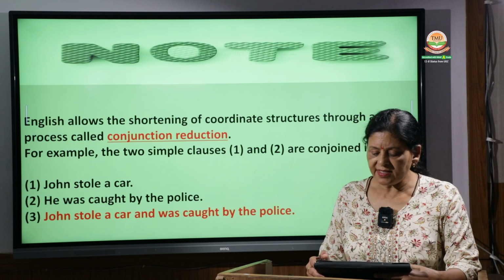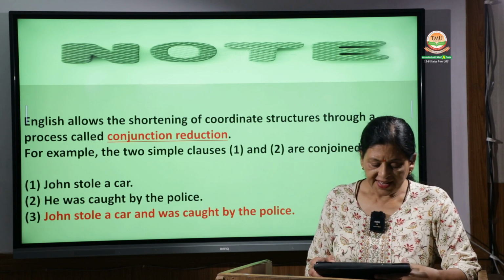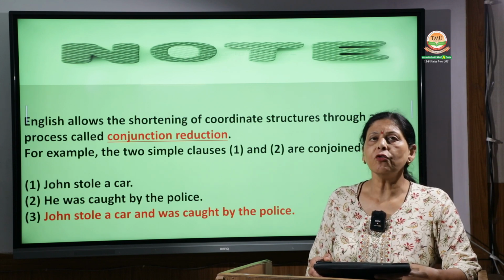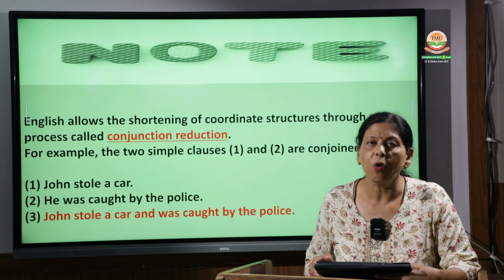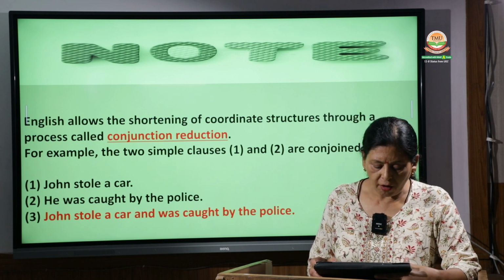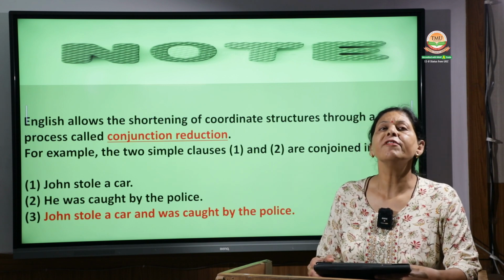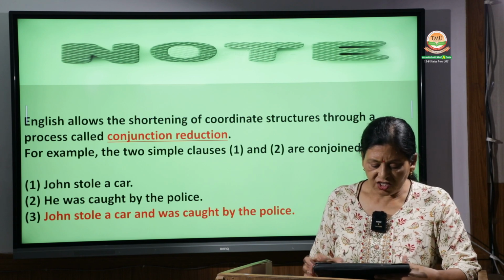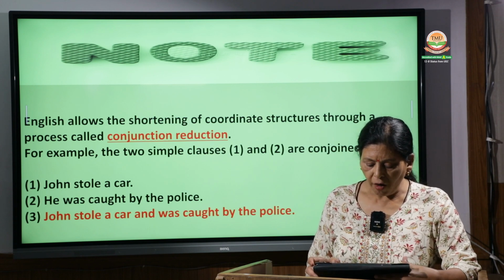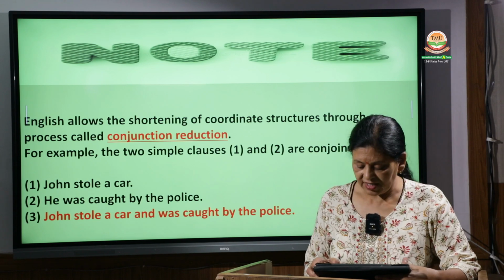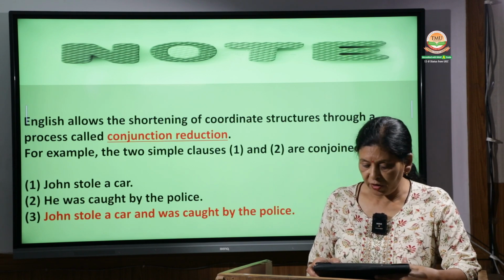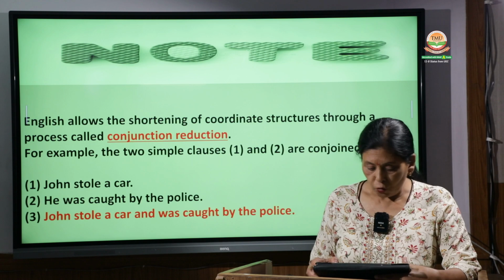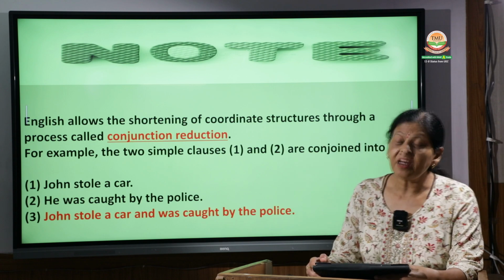Now the next one is the note, which is what we have learned till now from all these different kinds of conjunctions. English allows the shortening of coordinate structures through a process called conjunction reduction.